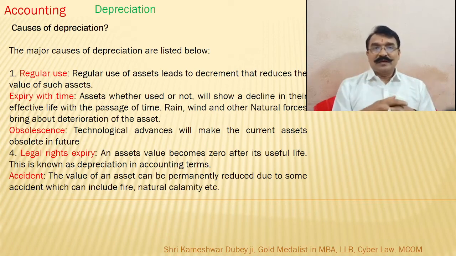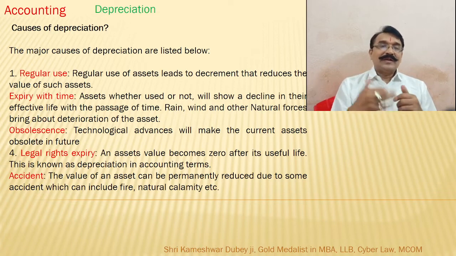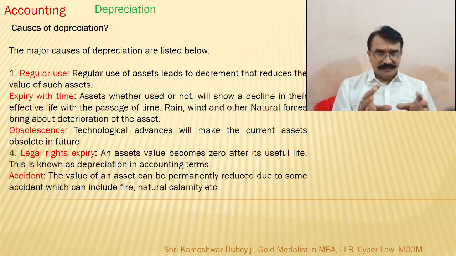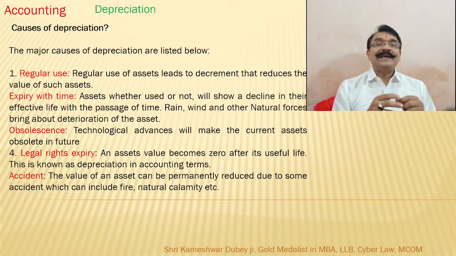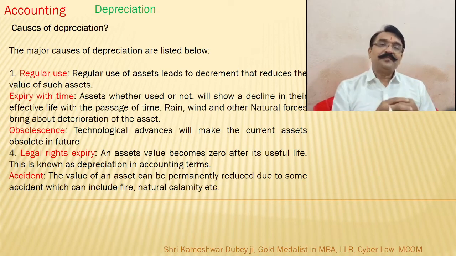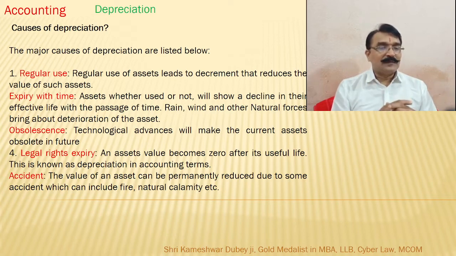Regularly using a vehicle, a truck carrying loads daily: tire, tube, engine, body, these all are slowly getting affected because of regular use. Then expiry with time. Certain items are given some time limit, and after that period, it expires. That is government regulatory. Then obsolescence.